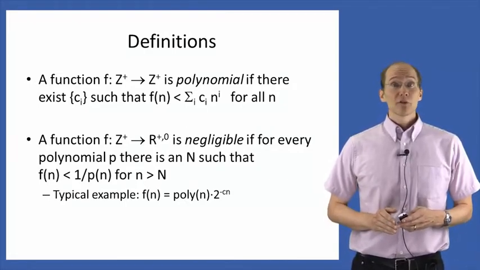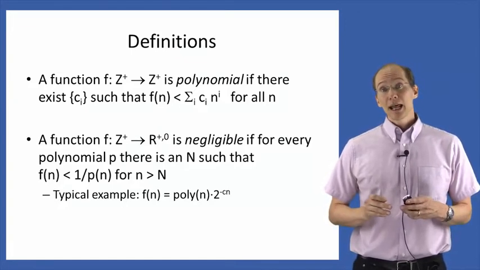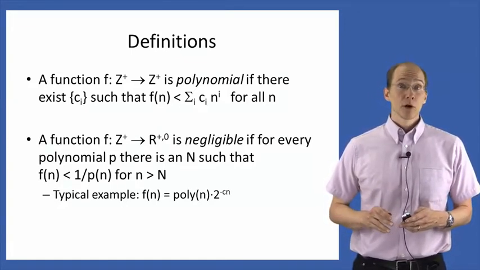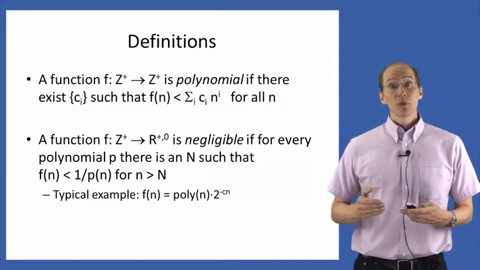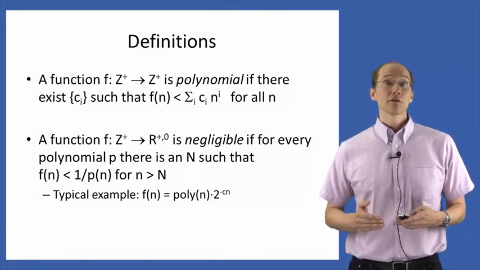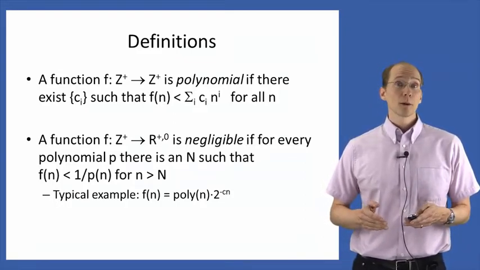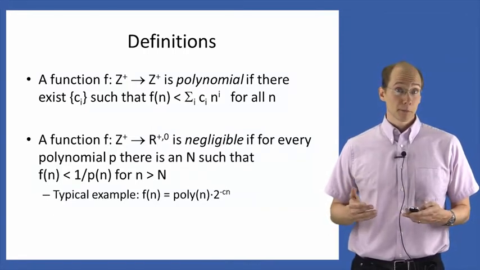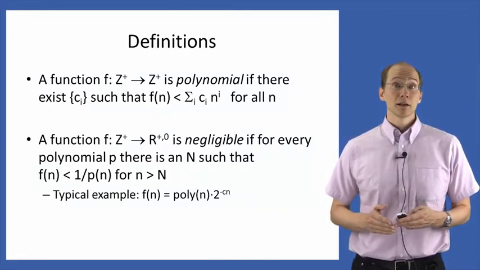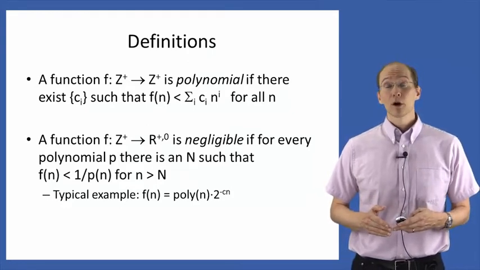So we'll define a function f of this form to be negligible if for every polynomial p there's some bound, capital N, such that f of n is smaller than 1 over p of n for all n larger than that bound. What this means is that the function f is negligible if it's asymptotically smaller than any inverse polynomial function. Now, a typical example of a negligible function is something of the form polynomial in n times an inverse exponential in n. So something like poly n times 2 to the minus cn for some constant c. That's a very common example in cryptography, but that's not the only possibility for a negligible function.